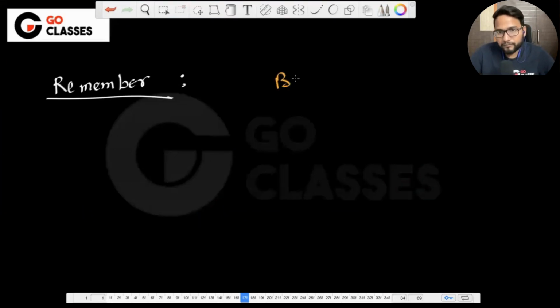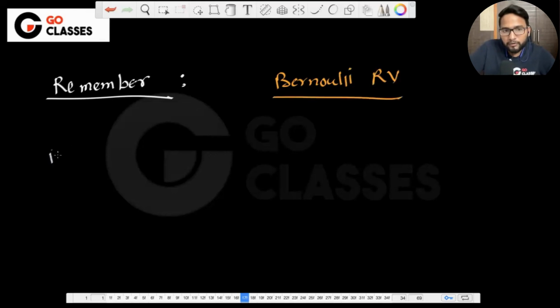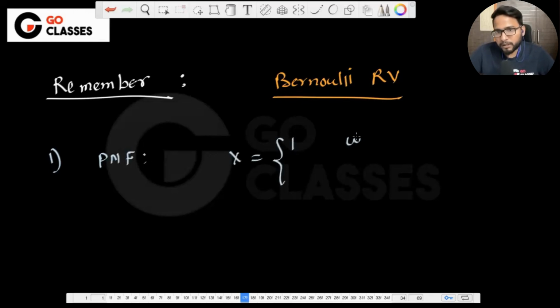For a Bernoulli random variable, just remember this. First thing, the PMF. How does the PMF look like? X can take value 1 with probability P, 0 with probability 1 minus P, right? Here, WP means with probability.